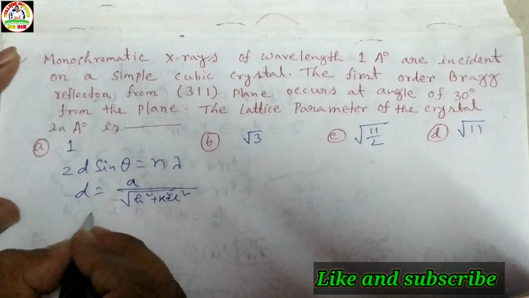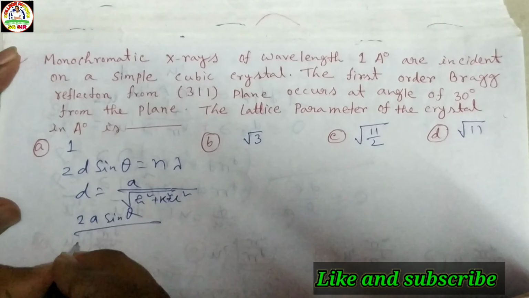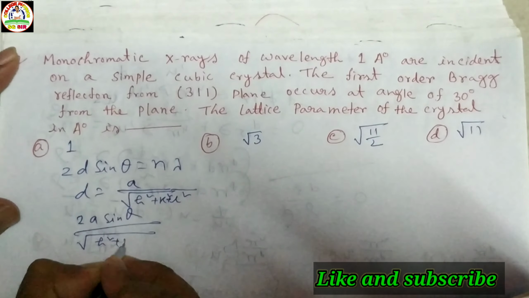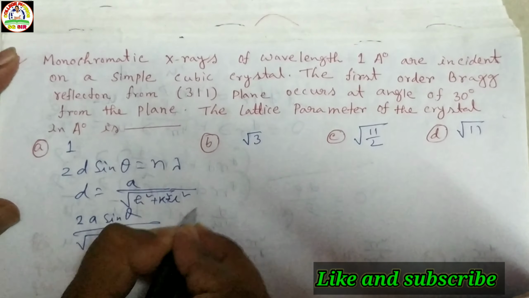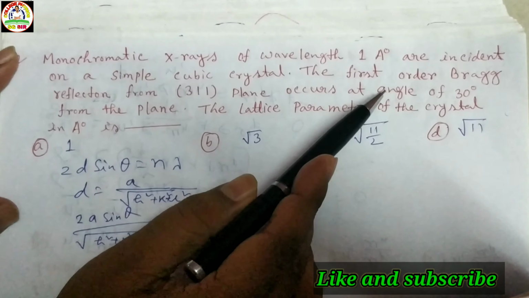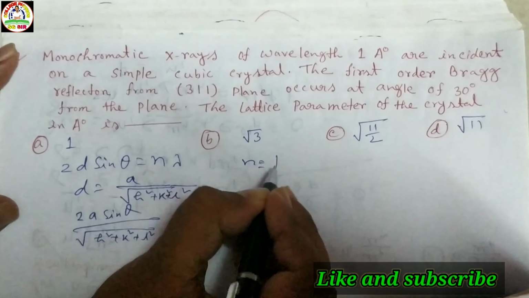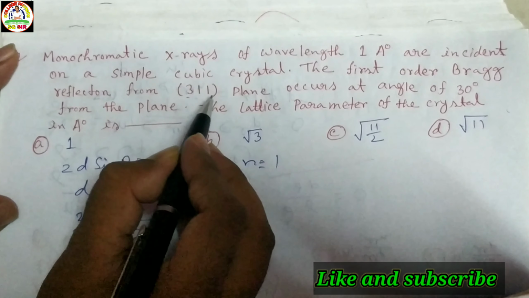So if we put this value, 2a sin theta divided by root over h square plus k square plus l square, which is equal to n lambda. Here we calculate first order Bragg's diffraction, that means n is equal to 1 and hkl value 311.